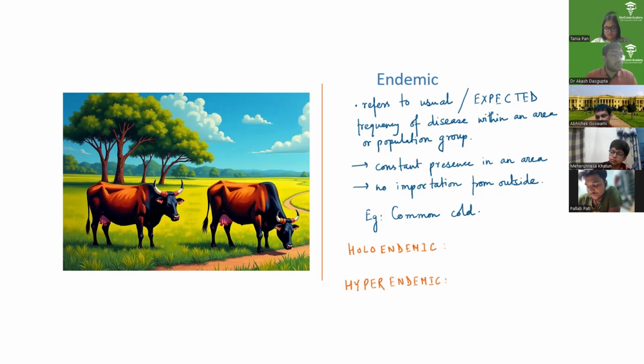Clear? Three things: habitual presence, in a geographical area, and without importation from outside. So, for example, sore throat in children, malaria in forests. These are endemic diseases.